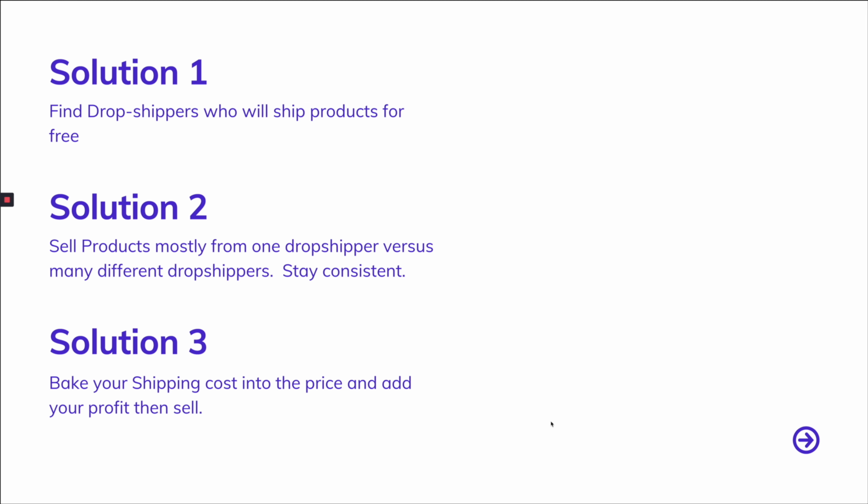Here's solution number two: sell products mostly from one dropshipper versus many different dropshippers. Stay consistent. And number three, bake your shipping cost into the price, add your profit, and then sell it.